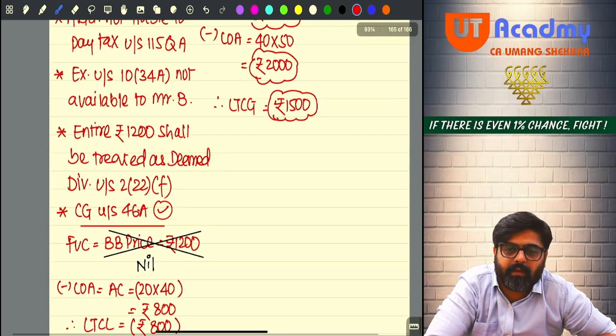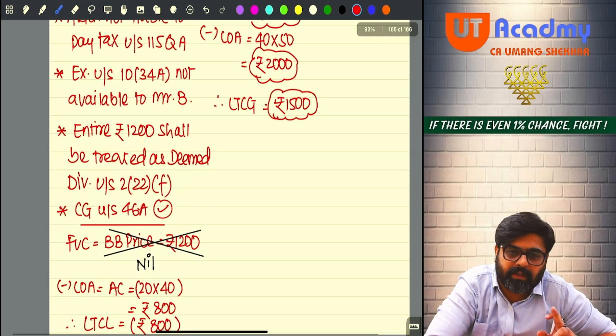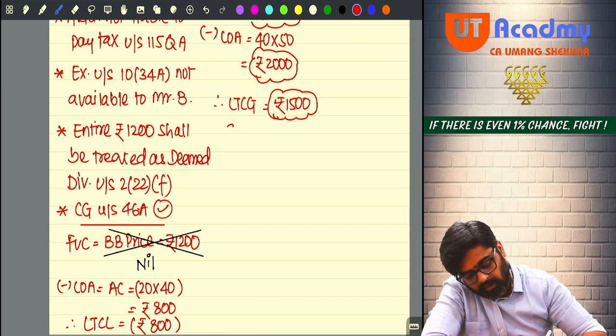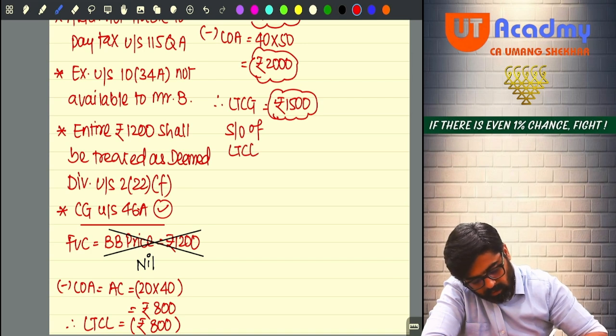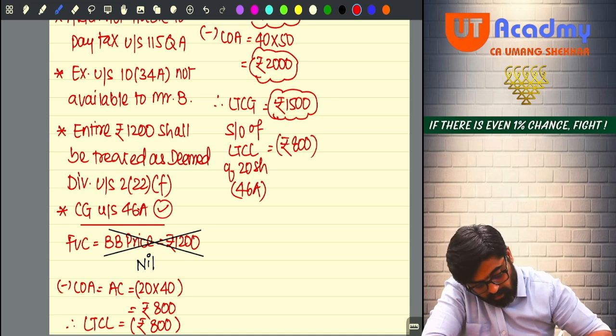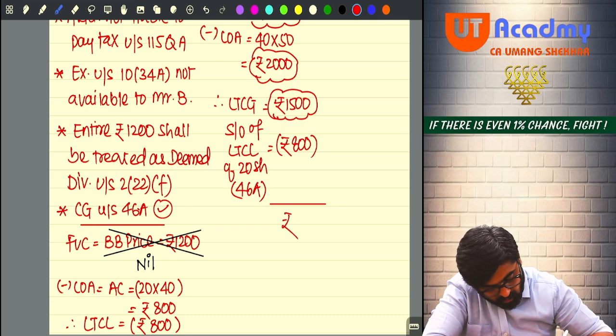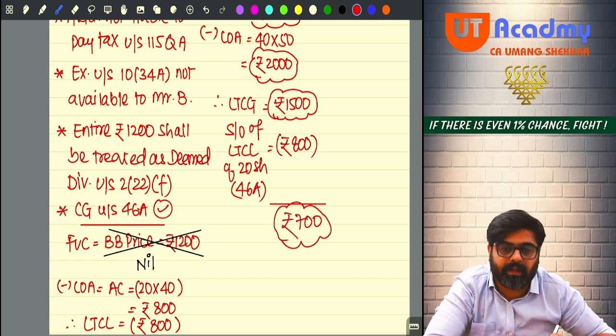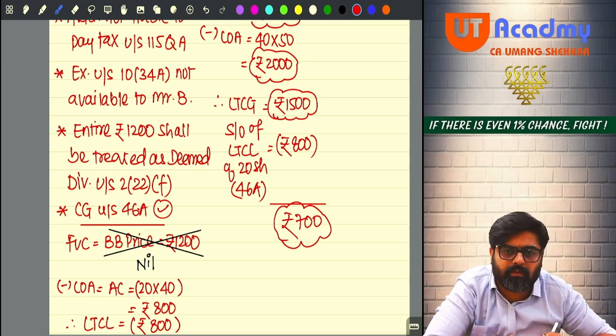And now you have any long term gain? Yes. So, against that gain, the loss can be set off. So, set off of long term capital loss of 20 shares, which you calculated under section 46A. How much? Rupees 800. So now only rupees 700 out of this will be taxed. Instead of taxing 1500, we'll tax 700 only.